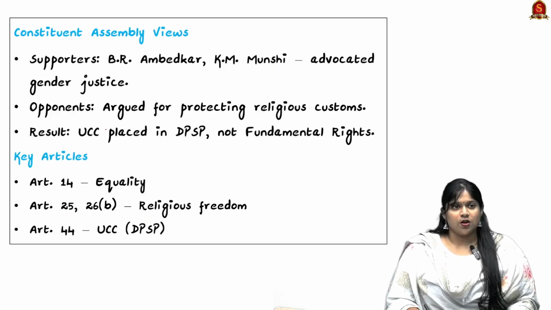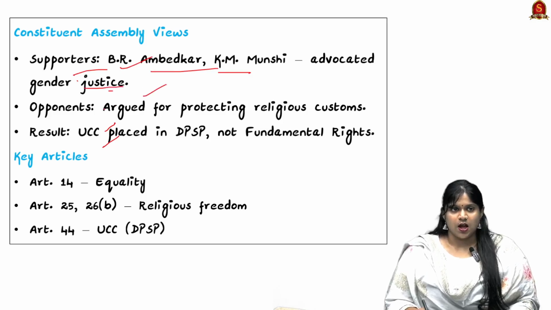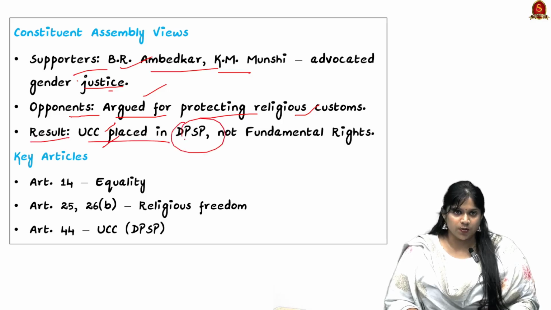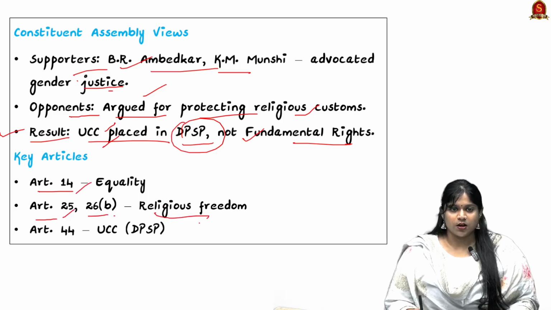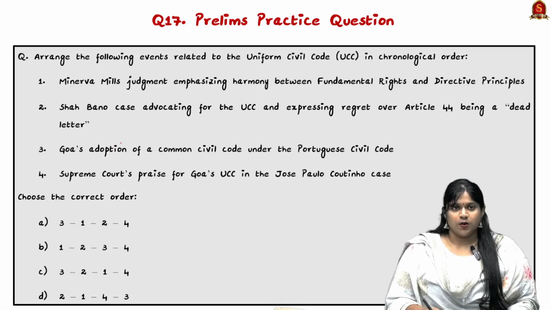Now looking into their constitutional assembly views, the supporters included D.R. Ambedkar and K.M. Munshi, who advocated for gender justice. The opponents of the UCC argued that they wanted to protect religious custom. So the result was that the UCC was placed in the DPSP and is not part of the fundamental rights. Looking into key articles: Article 14, Article 25, 26 Clause B on religious freedom, and Article 44 on UCC in the DPSP. Now I hope the article is clear.